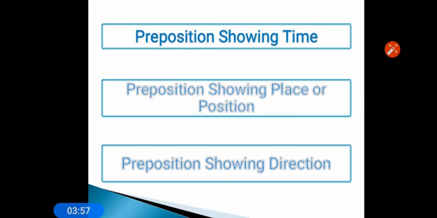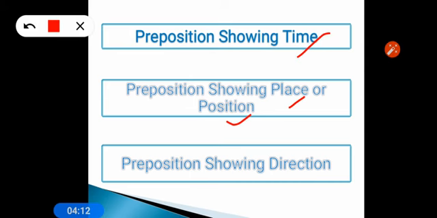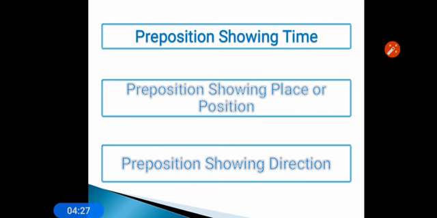Now see, generally what we study, or what is used mostly in our conversation and in our competitive exams, are preposition of time, preposition of place or position, and preposition of direction. So we are going to study them one by one. Today's lesson is all about preposition of time, along with exercise and explanation. So let's go ahead with this one. The next one, preposition of time. After that I'll teach you preposition of place, position, and then direction.